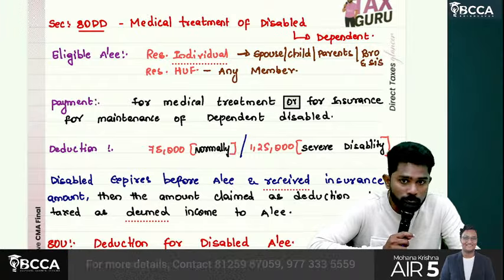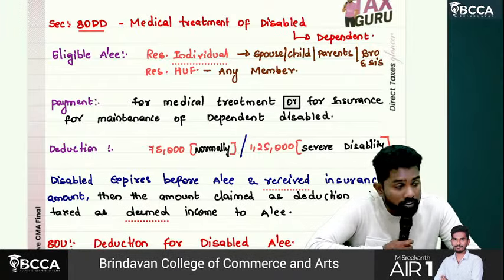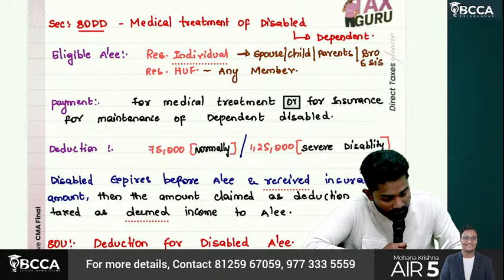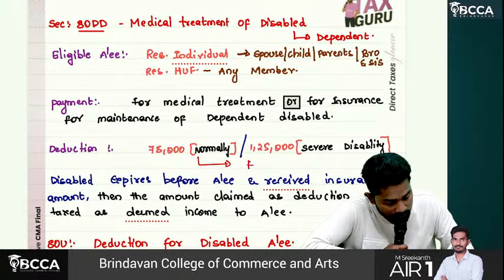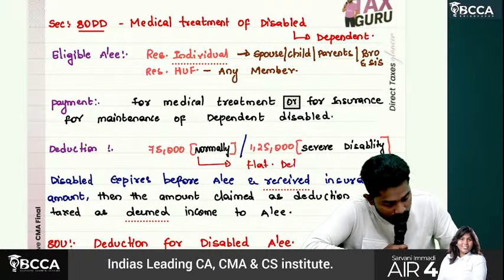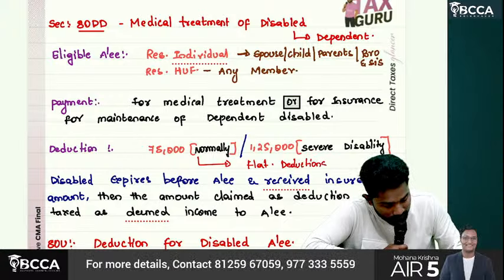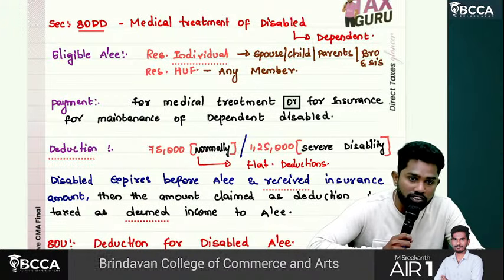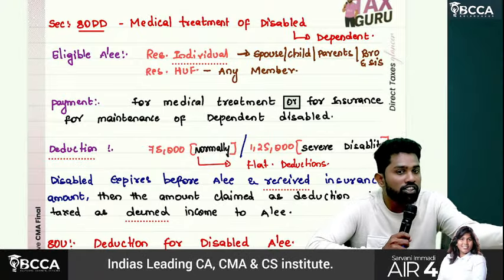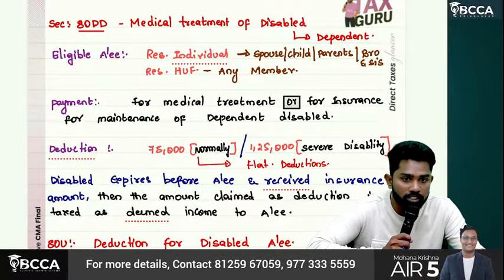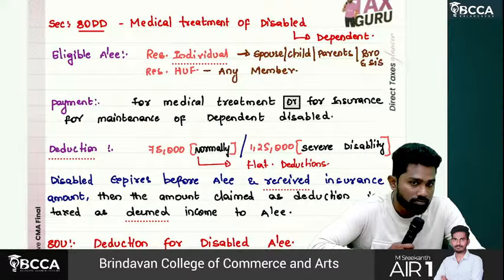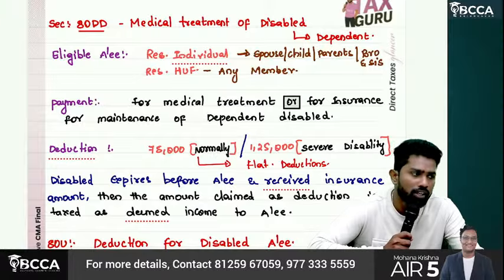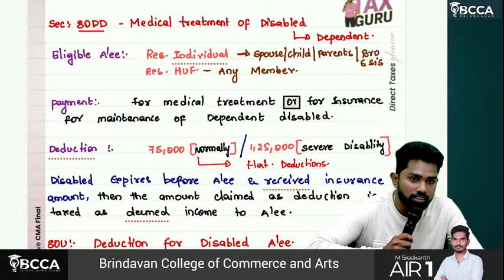Sir, here alone, okay, write down clearly, sir. Even if the amount spent is less than these amounts, he can claim 75,000. So 75,000 and 1,25,000 are flat deductions. Irrespective of the actual amount spent, they can claim 75,000 or 1,25,000 as deduction. Sir, actually they spent only 50,000, but still 75,000 can be claimed as deduction. 75 only, 75 is the maximum. Okay? And maximum or minimum, it is like 75,000, 1,25,000.